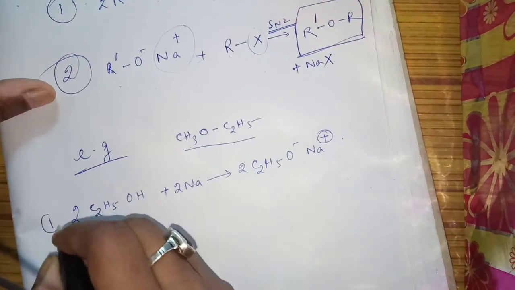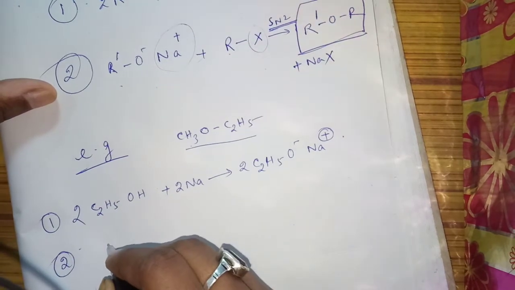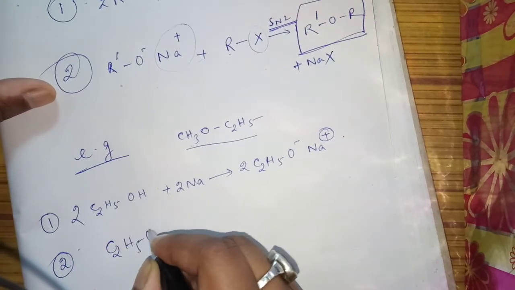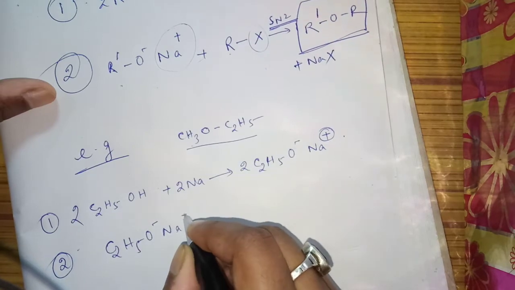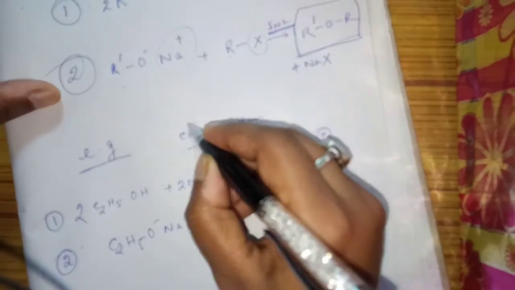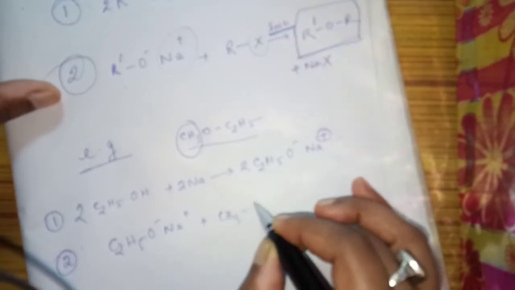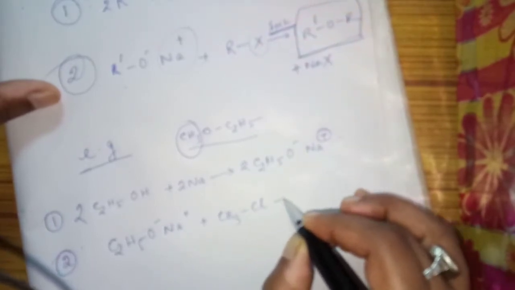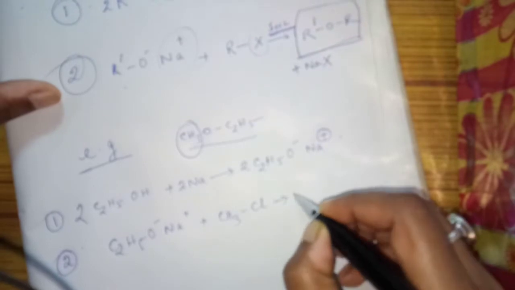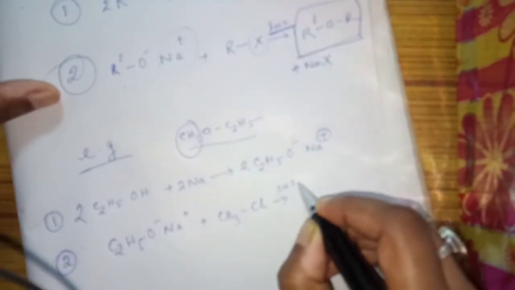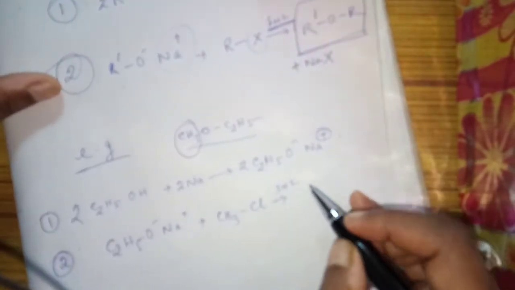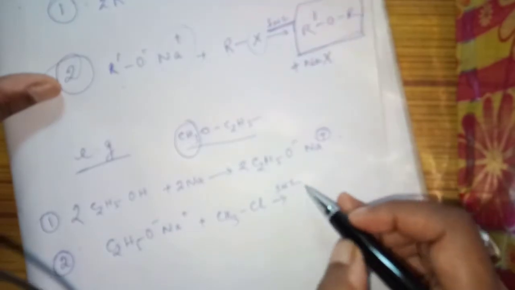Now second step, what will happen? C2H5O⁻ Na⁺ will react with another alkyl halide. Suppose we have taken CH3Cl. It is SN2 mechanism that it will follow. So what will happen?